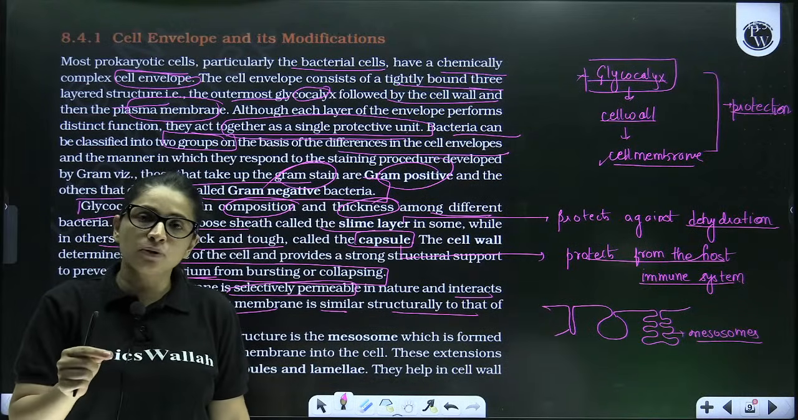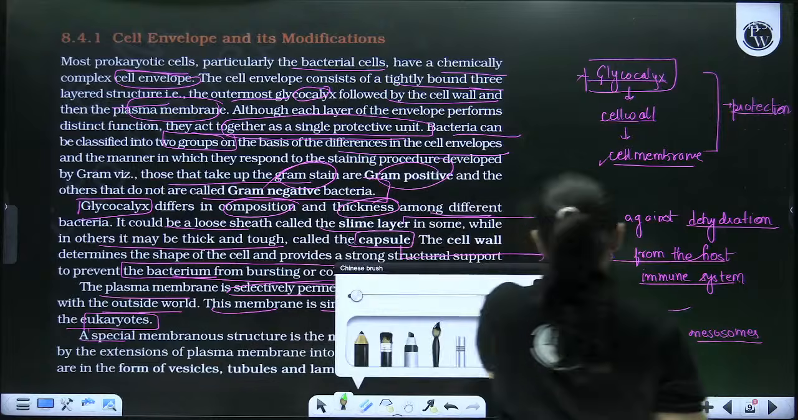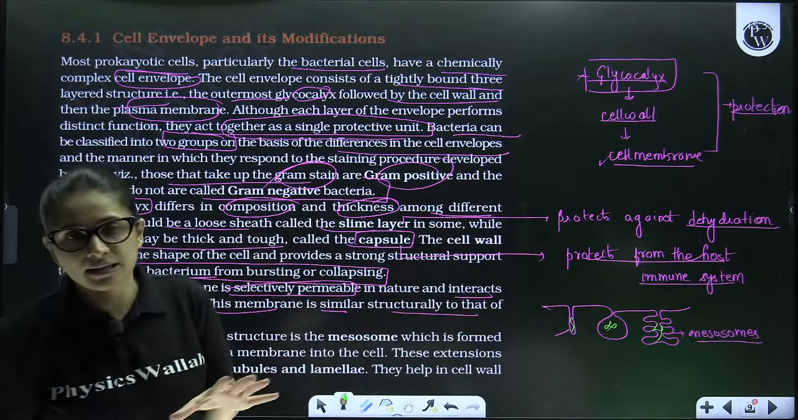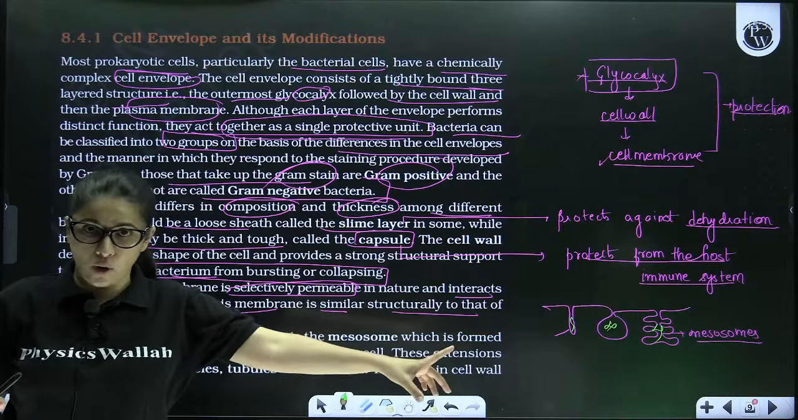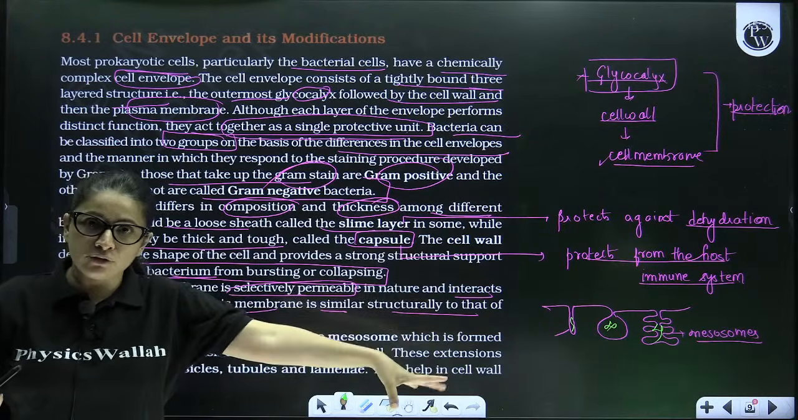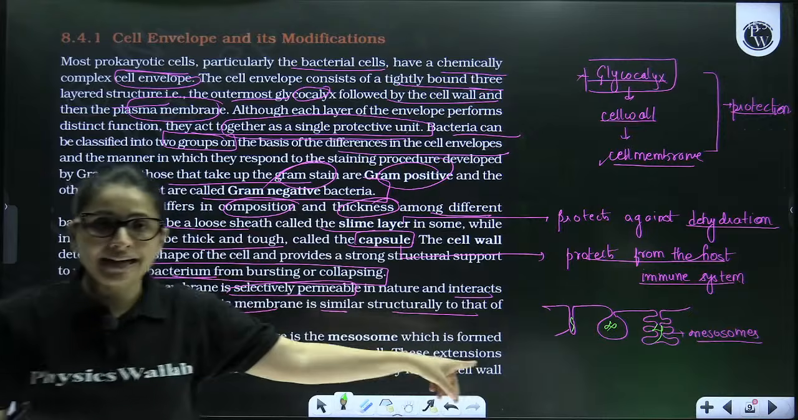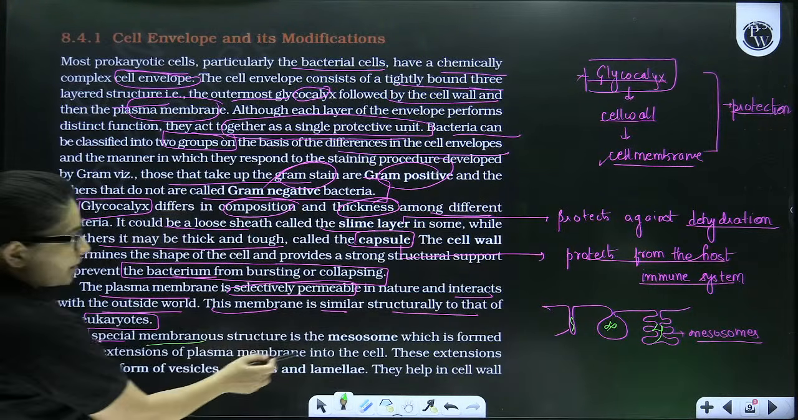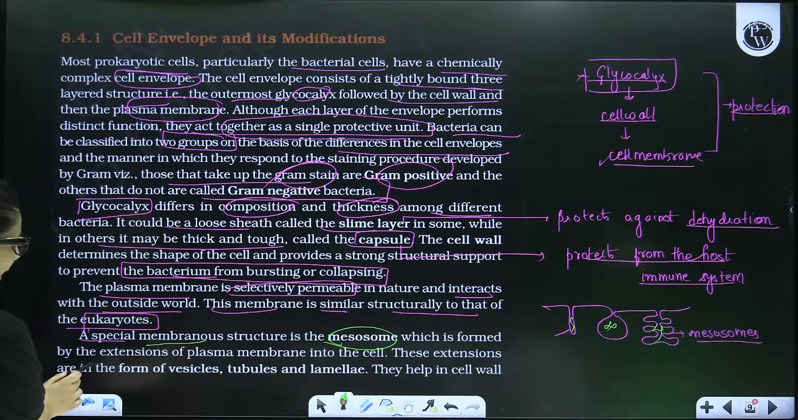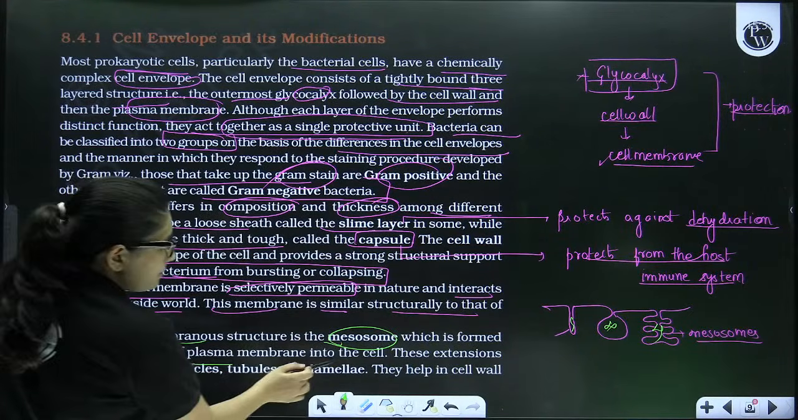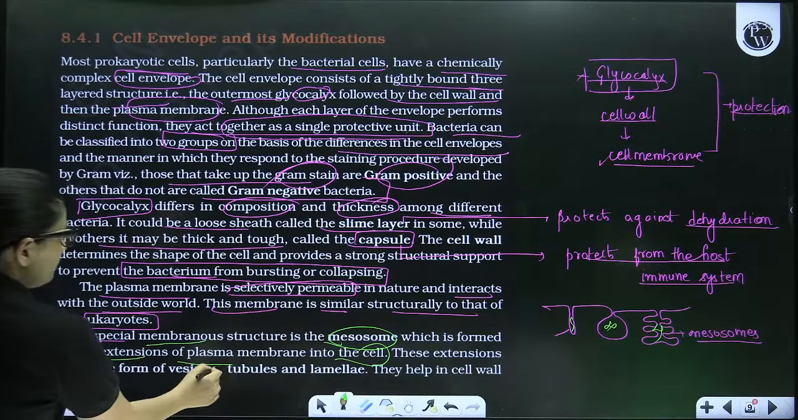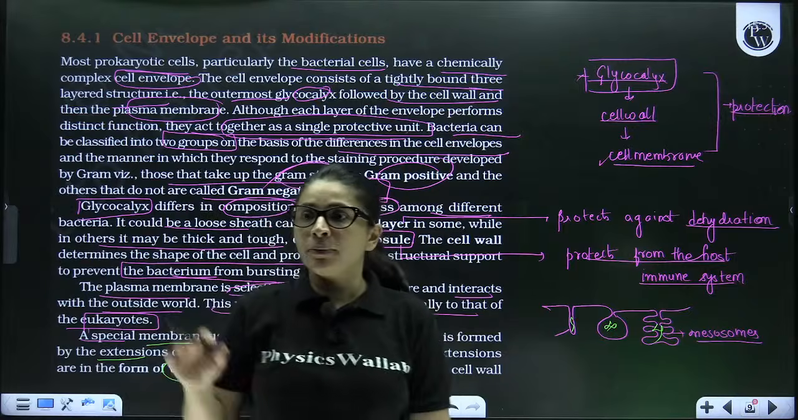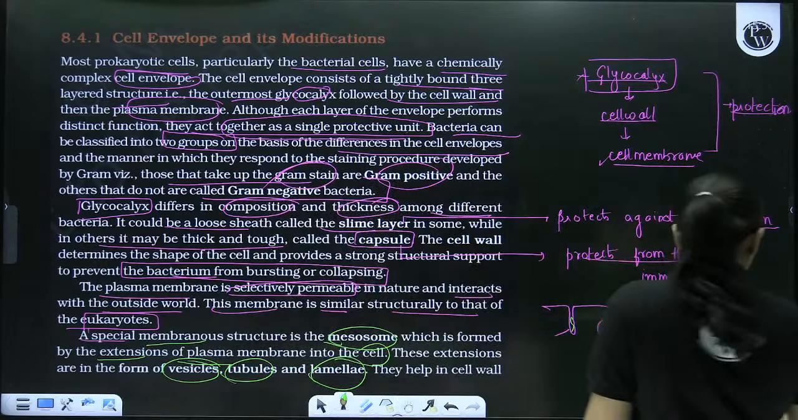These mesosomes carry respiratory enzymes. And because of the presence of respiratory enzymes, they can function like mitochondria. That means the function of breakdown of glucose and generating ATP in bacteria is the role of mesosomes. So it's written over here, a special membranous structure is the mesosome, which is formed by the inward extension of the plasma membrane inside the cell. They can be either in the form of vesicles, tubules or lamella. Correct? I hope things are absolutely clear to everyone.